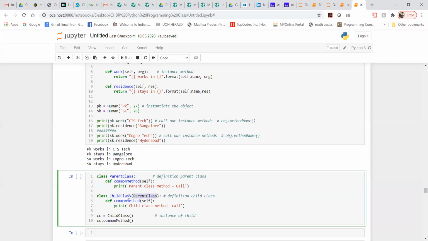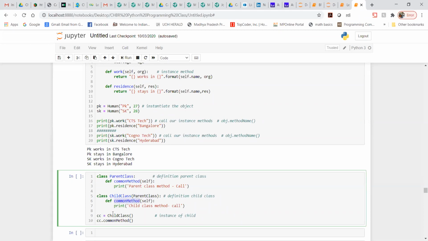You can see what I have written here: I haven't done anything, I have just mentioned the parent class name. That's it. When I wrote parent class, I just need to call the common method.